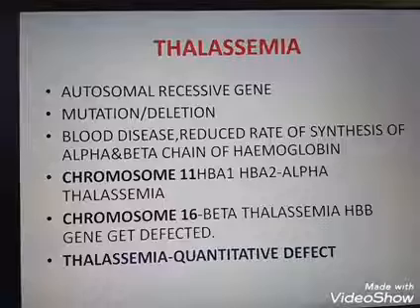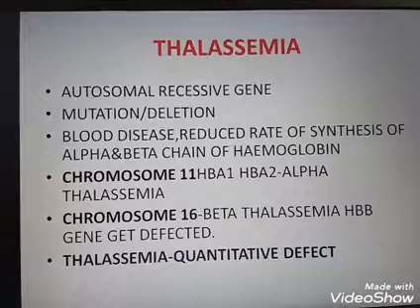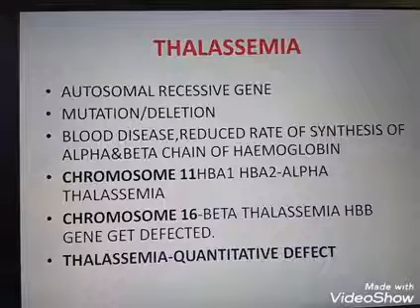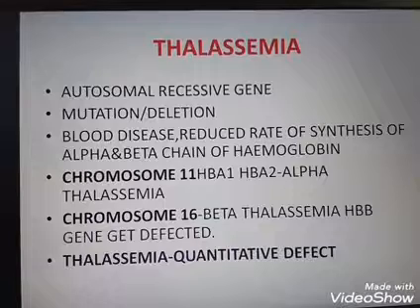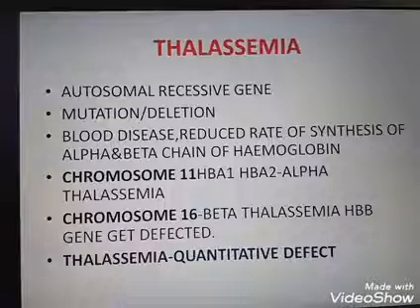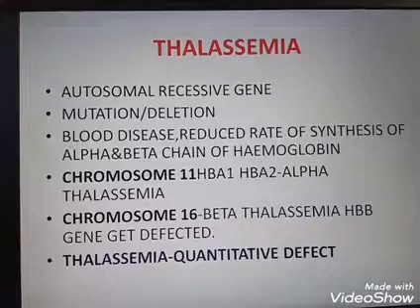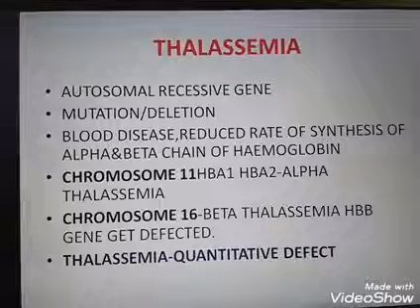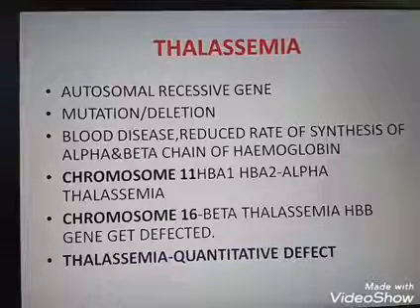Alpha thalassemia happens in chromosome 11 and beta thalassemia in chromosome 16. When the gene occurs in a homozygous condition, because it is a recessive gene, that is known as a thalassemic child. This is a severe thalassemia, leading to different types of abnormalities. So that's about the disease thalassemia.